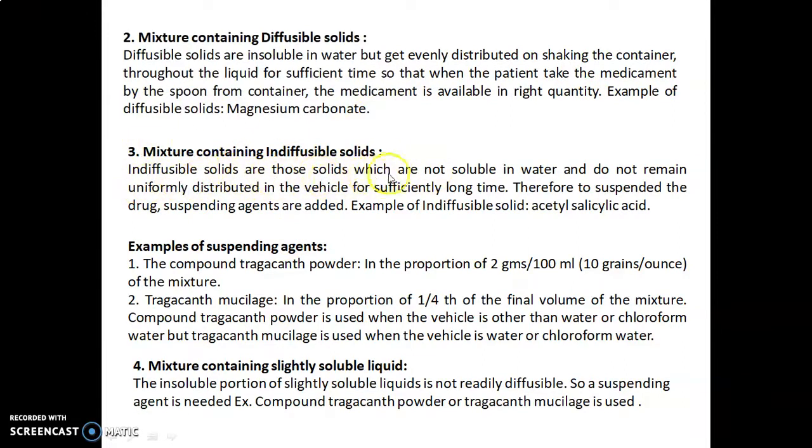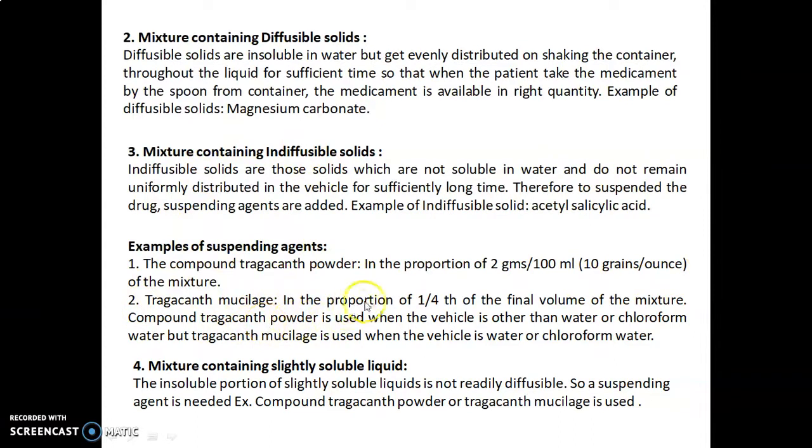Indiffusible solids are those solids which are not soluble in water and do not remain uniformly distributed in the vehicle for a sufficiently long time. Therefore, to suspend the drug, suspending agents are added. An example of an indiffusible solid is acetyl salicylic acid, that is aspirin. Examples of suspending agents: compound tragacanth powder in the proportion of 2 grams per 100 ml, that is 10 grains per ounce of the mixture.